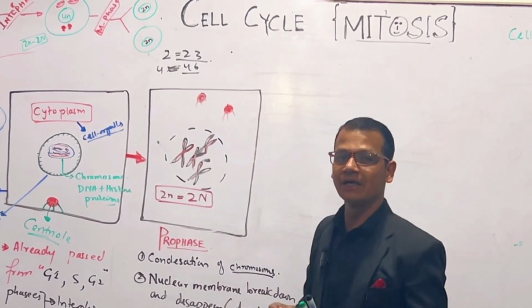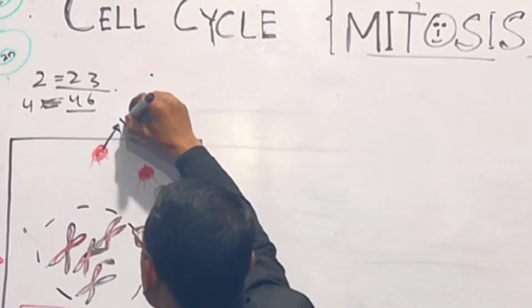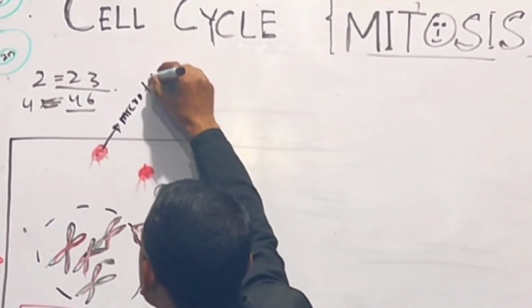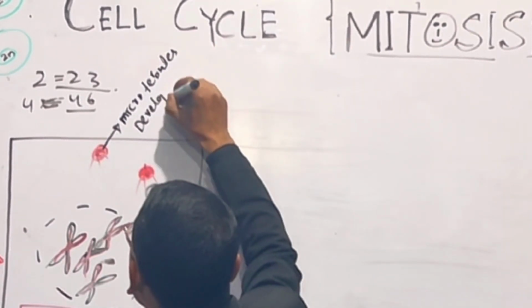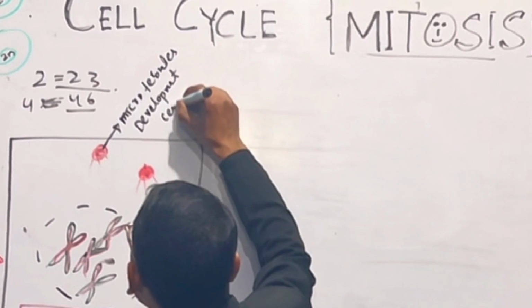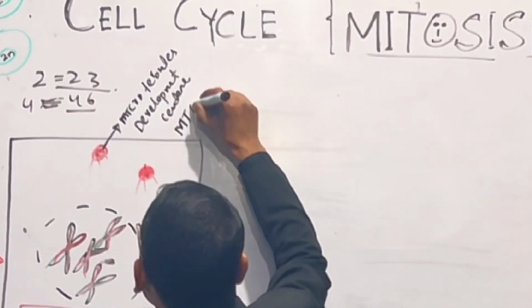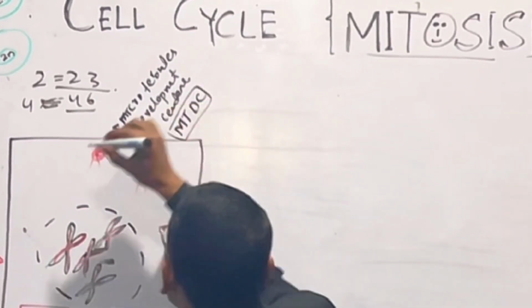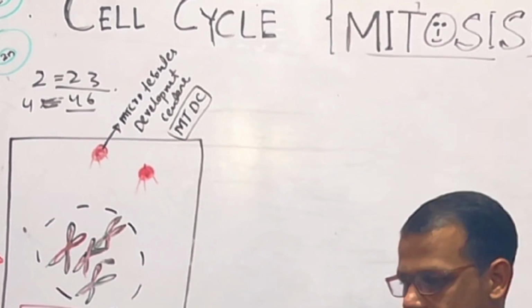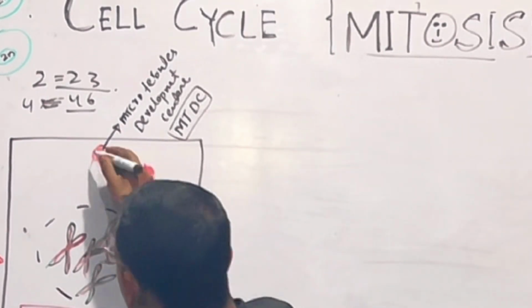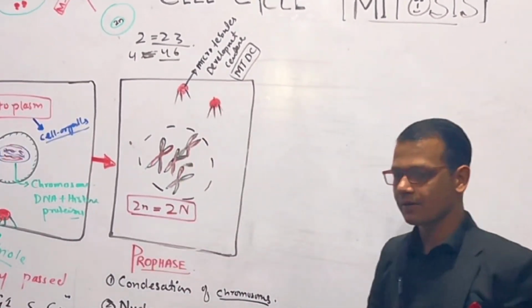The centriole is also known as microtubule development center, abbreviated MTDC. So these divide and microtubules are formed, right?